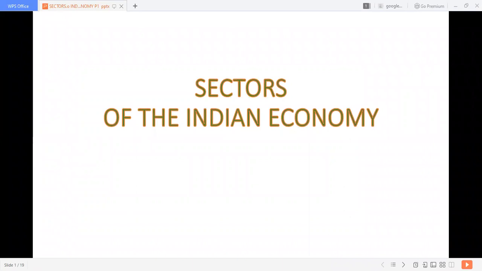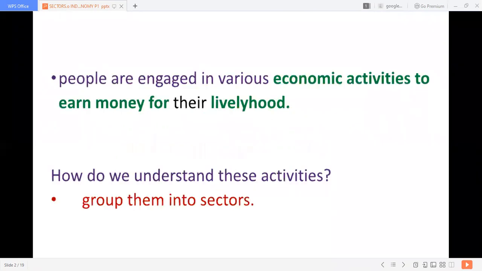Hi children, this is CBSE Grade 10 Economics, Sectors of the Indian Economy, Part 1. In this, let us see what are the sectors of the Indian economy.